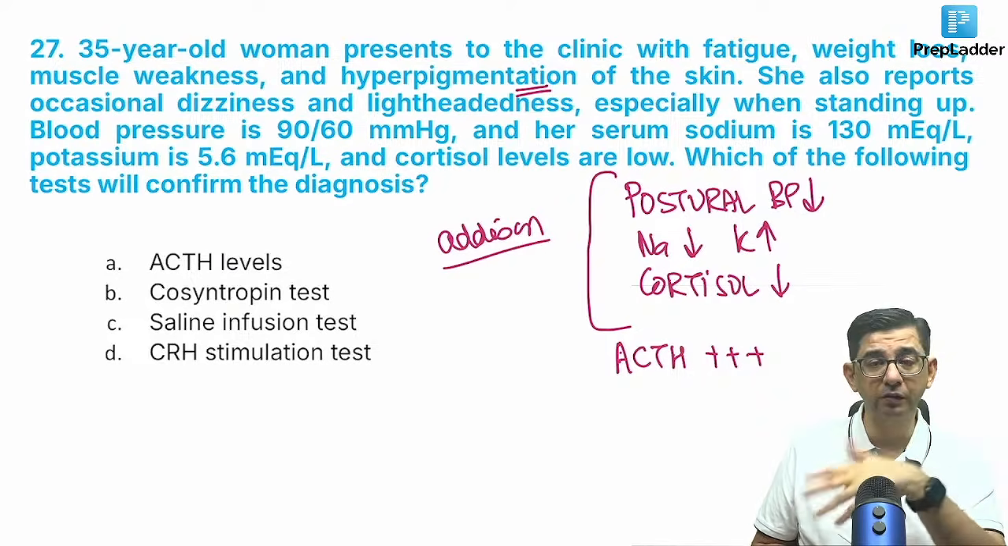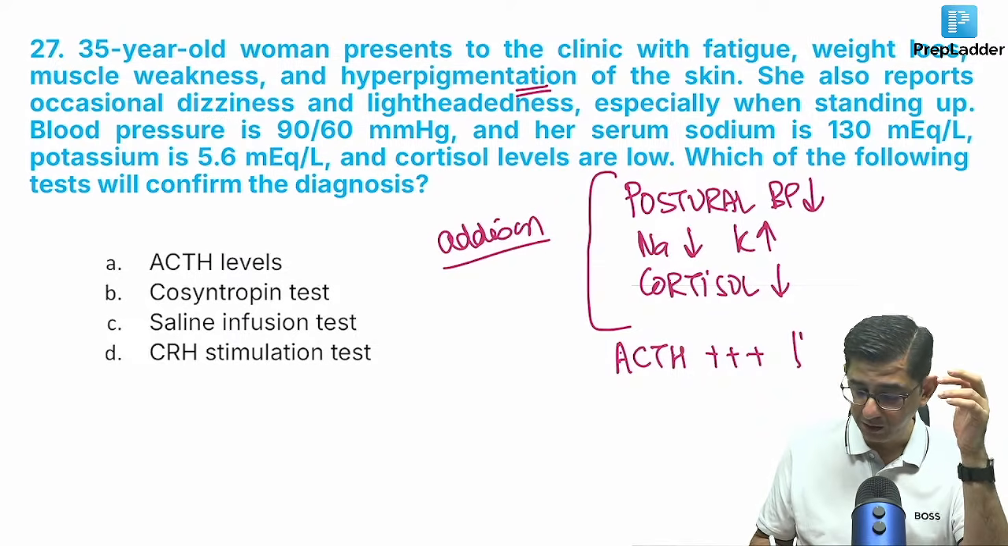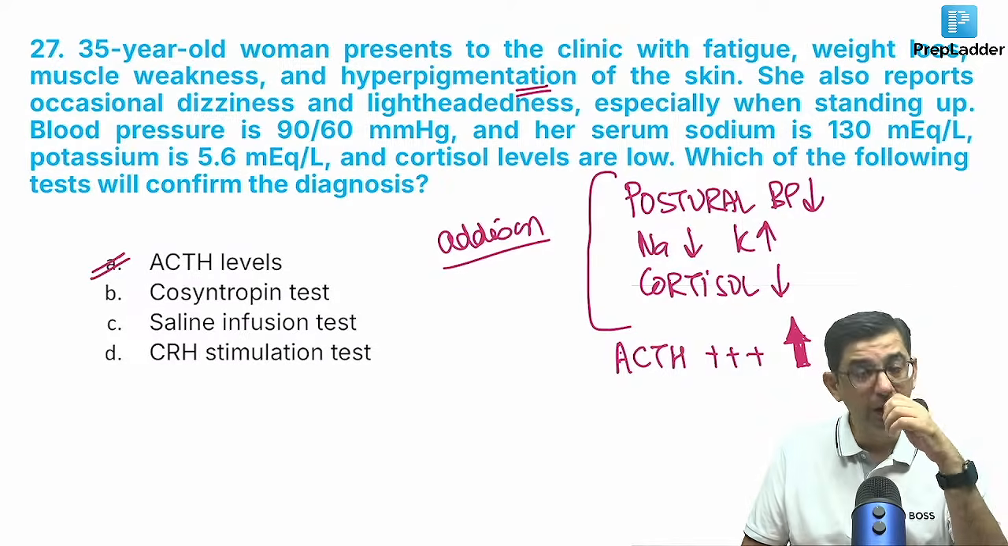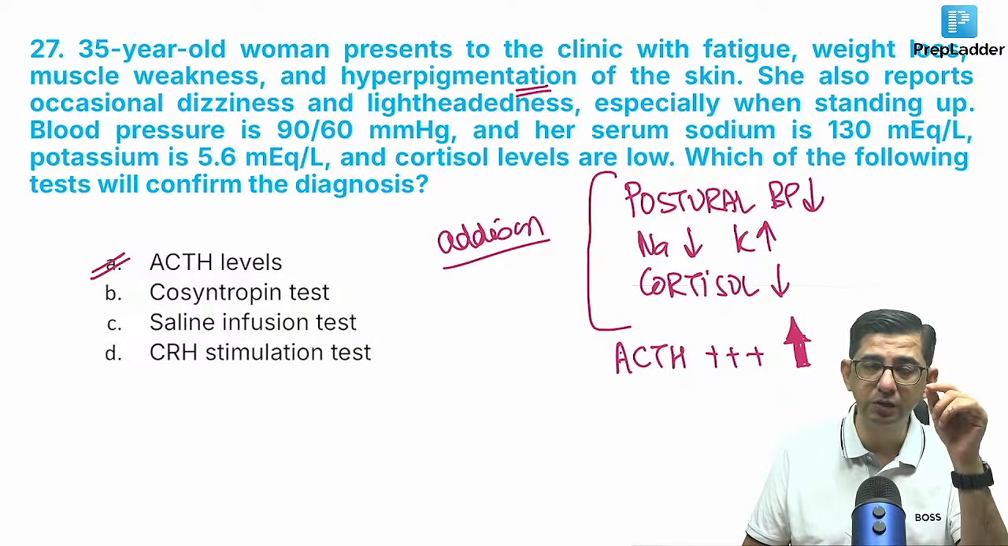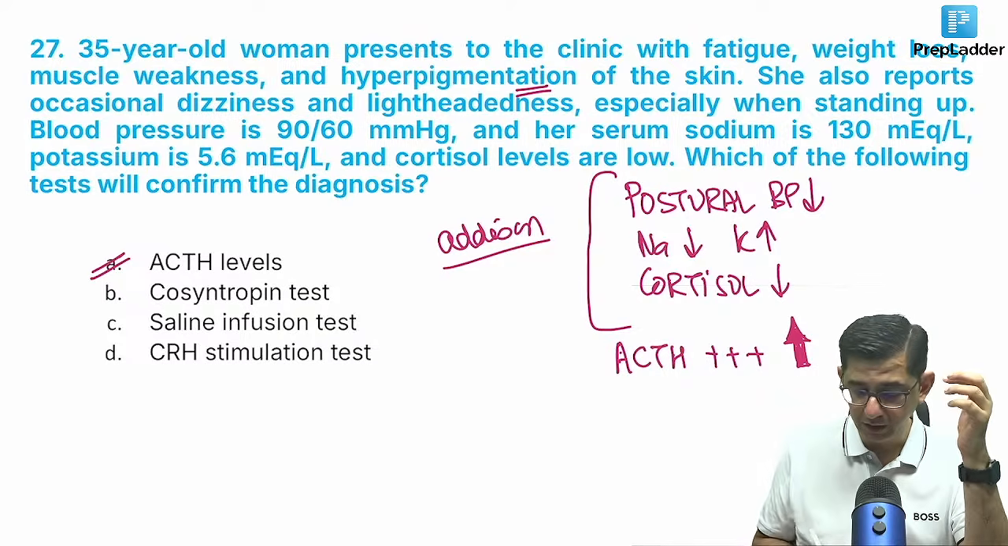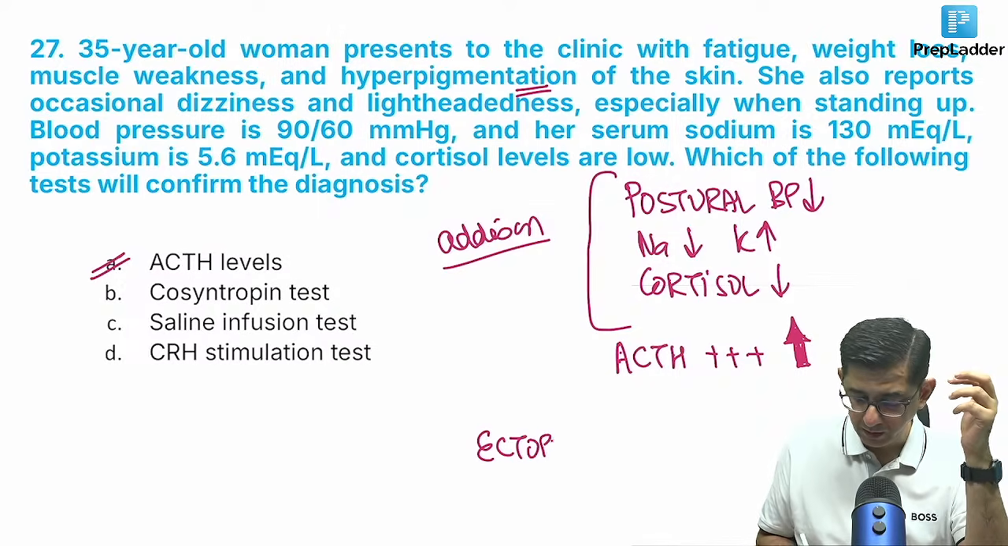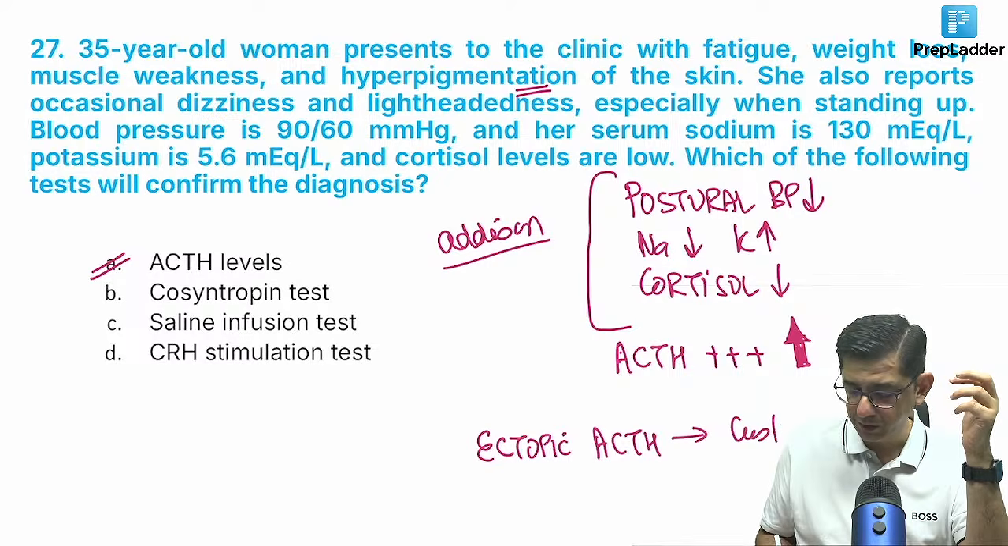So ACTH levels in this person will increase, right? But ACTH levels also increase in Cushing syndrome. So the answer cannot be A. Answer cannot be A, man. ACTH levels can be increased even in lung cancer. Let me say a person is having ectopic ACTH production. Remember Cushing syndrome? Ectopic ACTH production causes Cushing, and in that also ACTH increases.